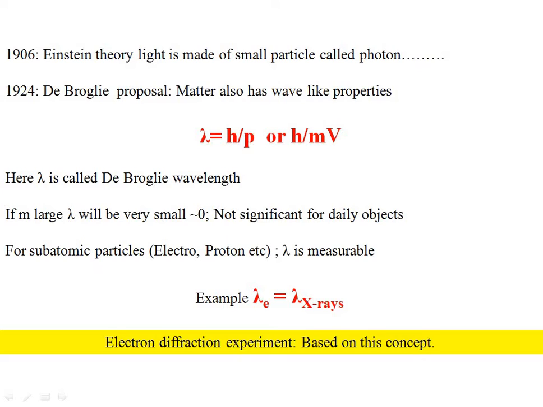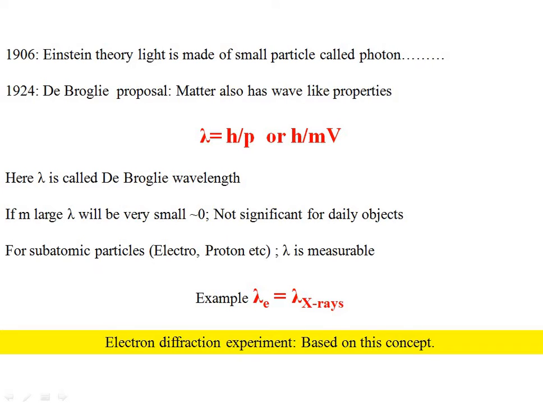So in the year 1924, another scientist, de Broglie, thought in a similar way. He thought that if light, being an electromagnetic radiation, has particle nature, then the opposite should also be true. What is this? Any particle should also have wave property. In that way he thought that matter should also have wave-like property, just like electromagnetic radiation.